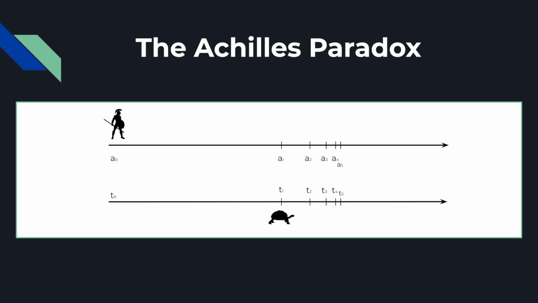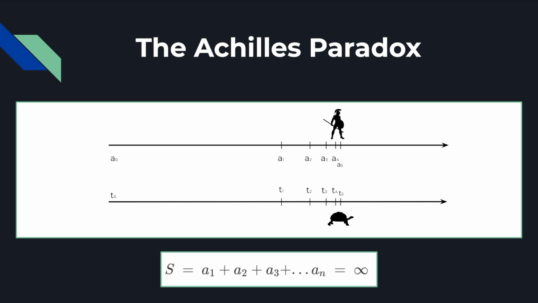In this paradox, Achilles is racing against a tortoise, and the tortoise gets a 100-meter head start. When the race begins, Achilles catches up to where the tortoise is. Achilles goes to A1, but by that point, the tortoise has already moved ahead to T2. When Achilles gets to A2, the tortoise is already at T3, and so on and so on. Zeno says that Achilles can never overtake the tortoise, because whenever he gets to An, the tortoise is at Tn+1, meaning Achilles can never overtake the tortoise.